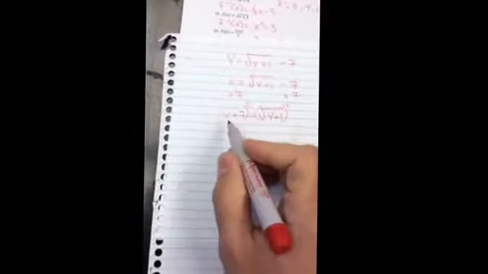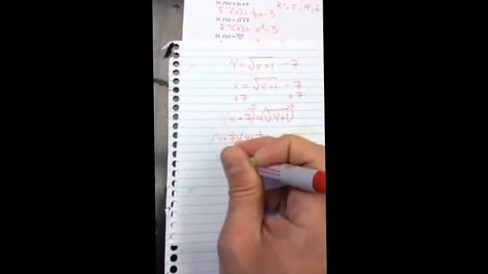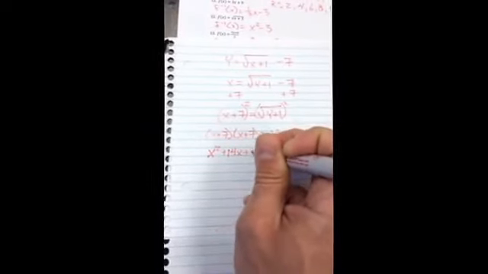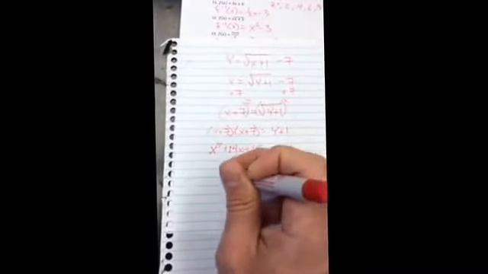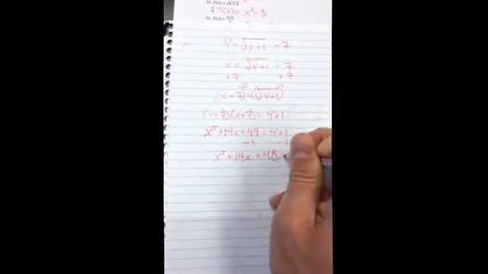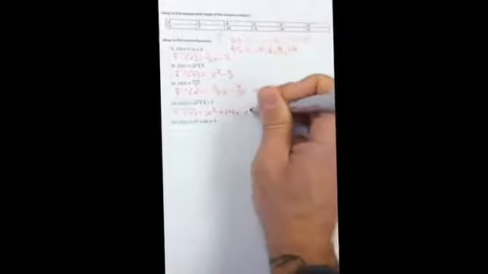Now I'm going to square this, and I'm going to remember not to do devil math. I'm going to remember that this squared is really x plus 7 times x plus 7, which means it's going to be x squared plus 7x plus 7x, which is 14x, plus 49 equals y plus 1. And then I'm going to subtract 1, and I'm going to get x squared plus 14x plus 48 equals y. And then I'm turning it back into the inverse function. So I'm going to say right here, the inverse of f of x equals x squared plus 14x plus 48.